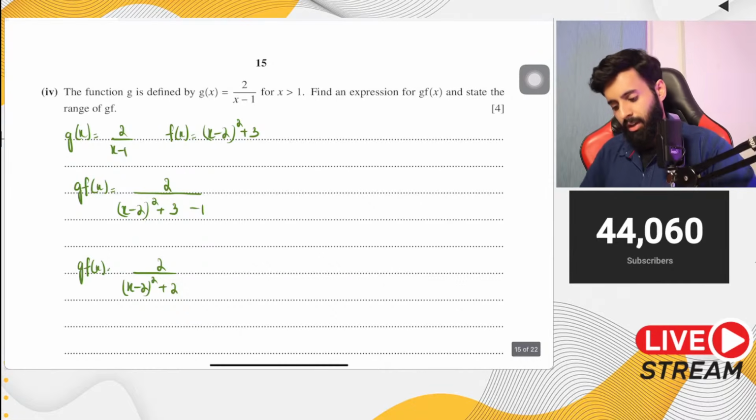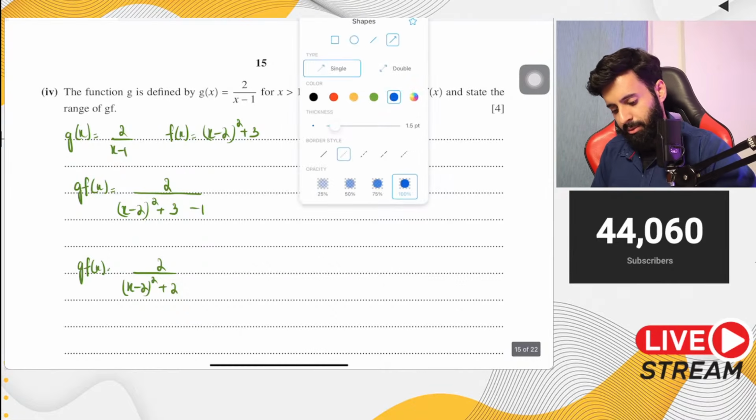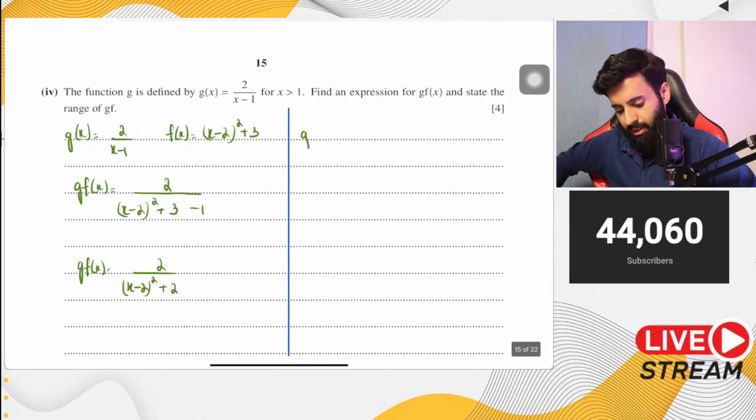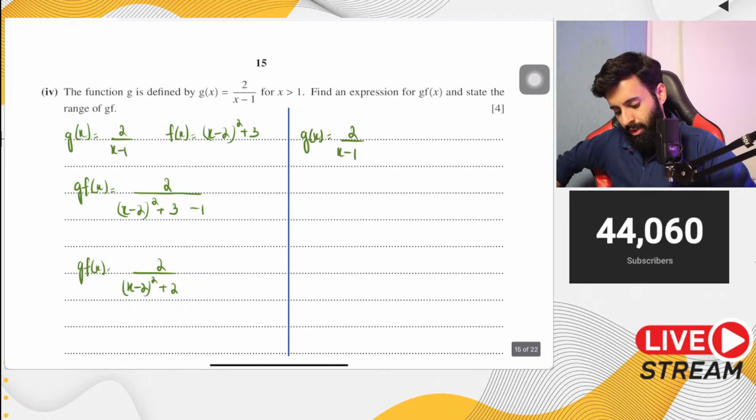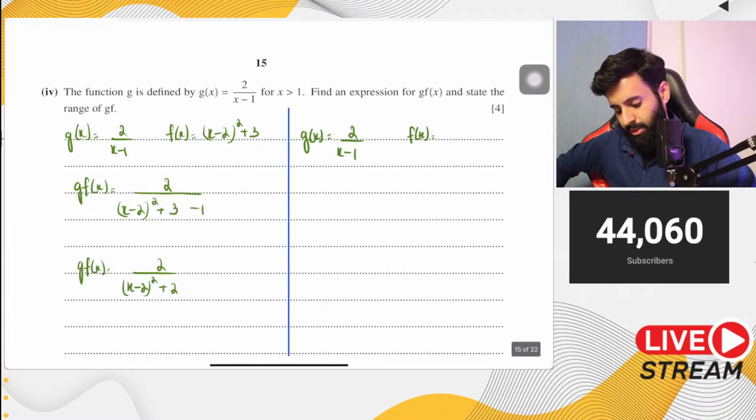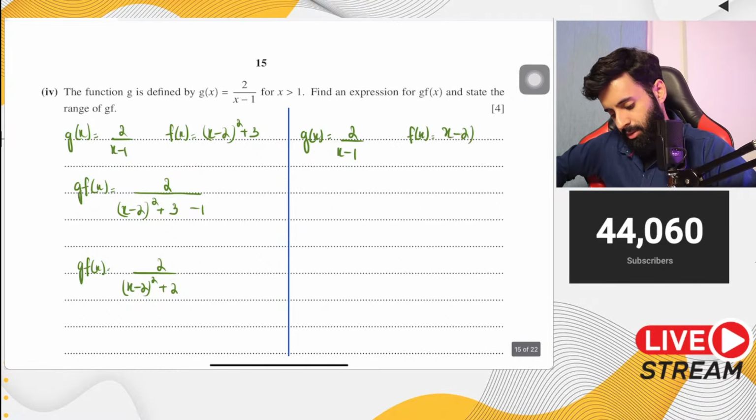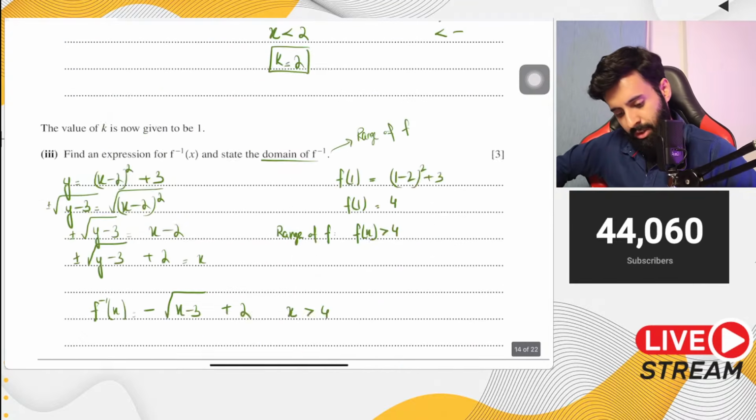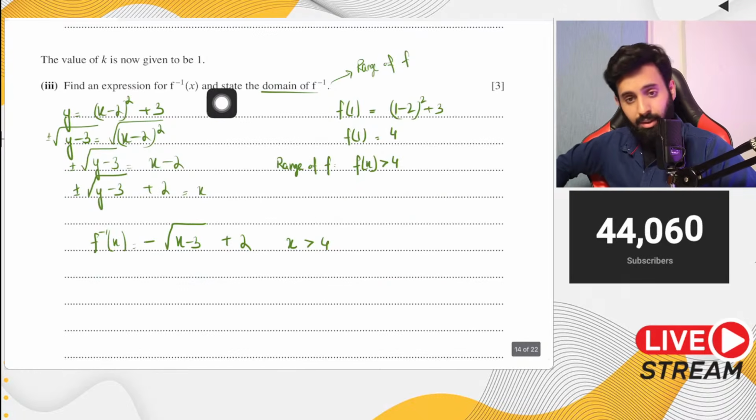Okay, now over here on the side we will do the working for the range. Range will only come with effort, it won't come just like that. You'll have to put in some effort. So you have 2 over x minus 1 and f of x is equal to x minus 2 the whole thing square plus 7. Now if you're finding g of f of x, that means you're doing 2 over f of x minus 1. And what do we know about f of x? We know that f of x is greater than 4. Didn't we find that out earlier? When k is equal to 1, f of x is greater than 4.